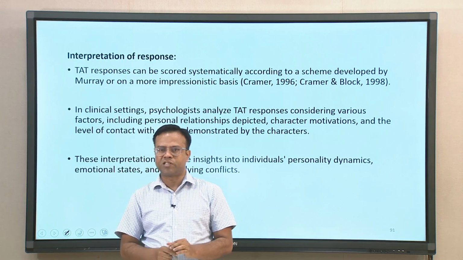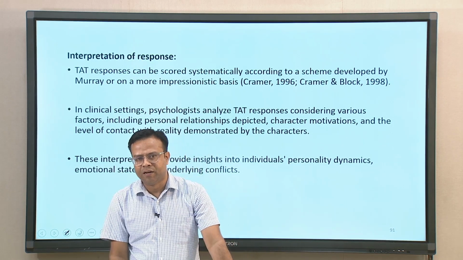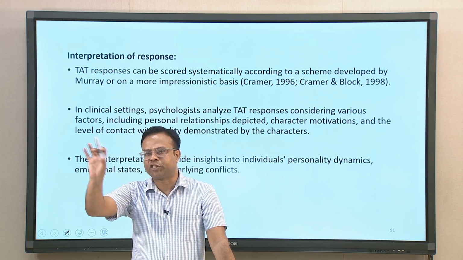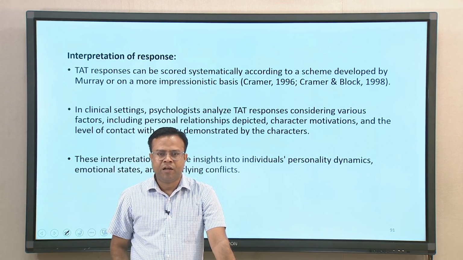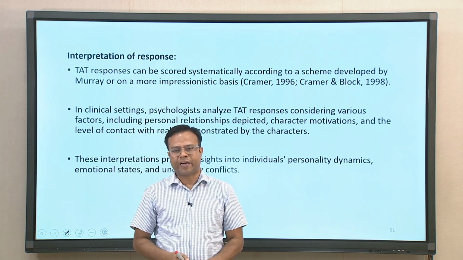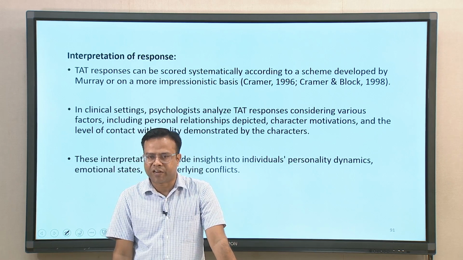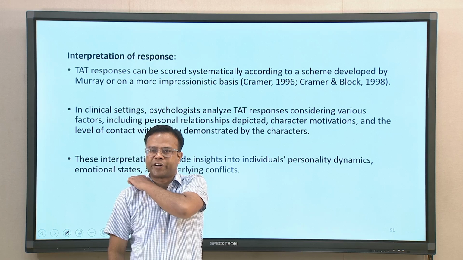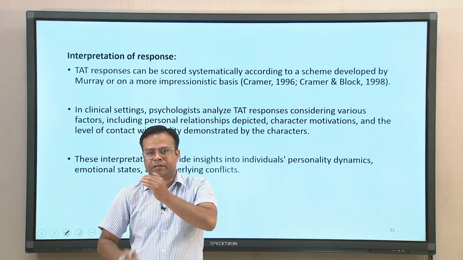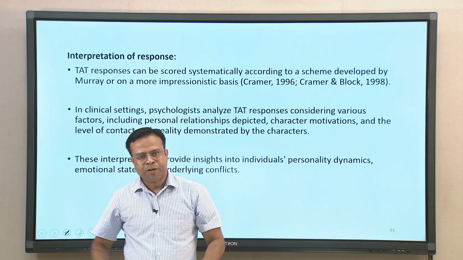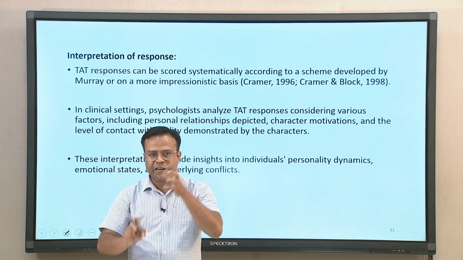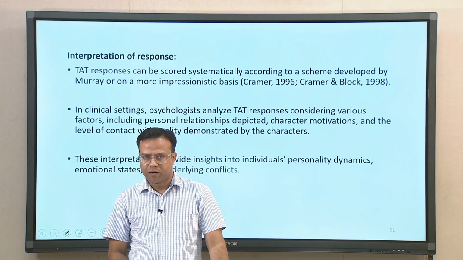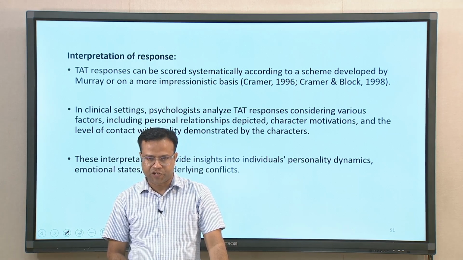TAT responses are scored systematically according to the scheme developed by Murray and his colleagues, while sometimes people use just an impressionistic basis of interpretation. In a clinical setting, psychologists analyze TAT responses considering various factors like personal relationships depicted, character motivations, and level of contact with the reality as described in the story and so on. So, all this information could be understood from the TAT tests.